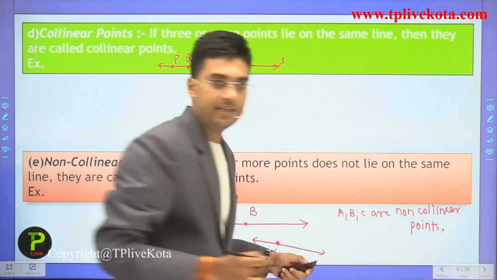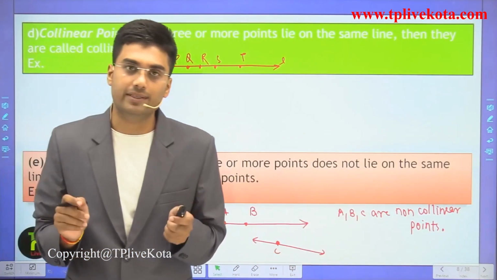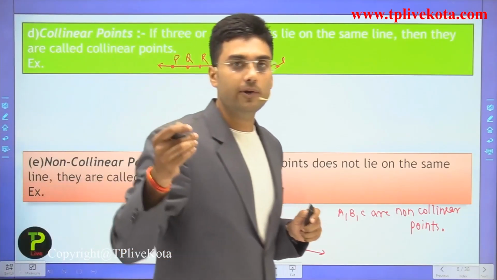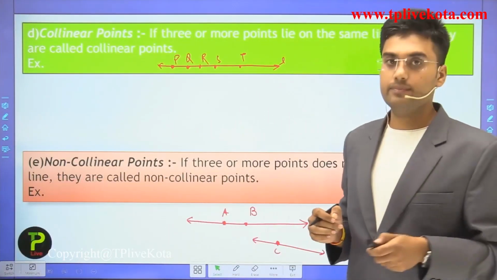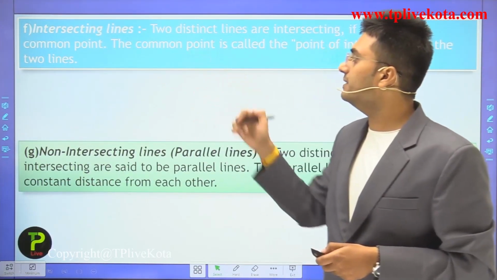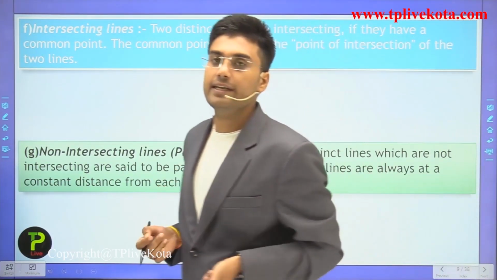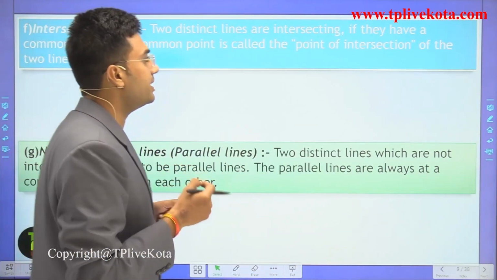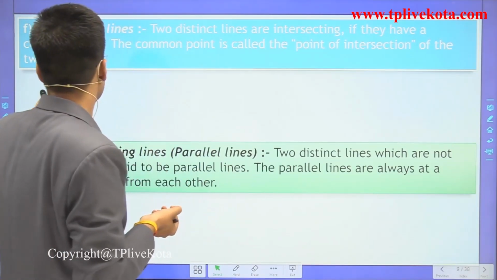Okay, ABC are non-collinear points. Clear? Now after the collinear and non-collinear points, the next topic is intersecting lines. What are intersecting lines? Two distinct lines are intersecting if they have a common point.